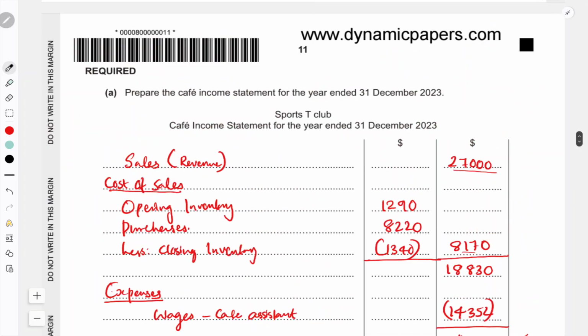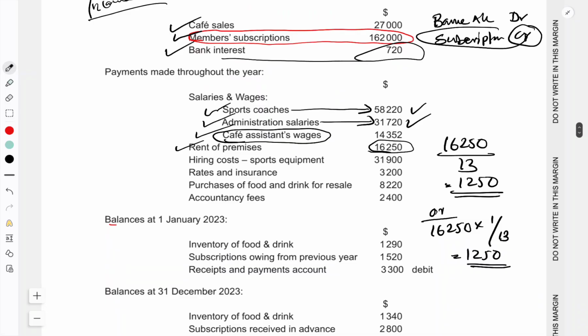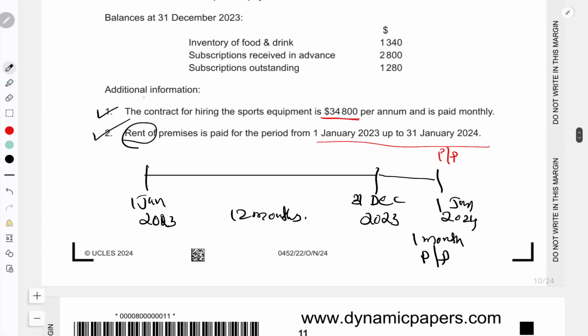Now going to the next part, expenses. Hire cost 31,900 is there, and here also an adjustment is given. The contract for hiring sports equipment is 34,800.